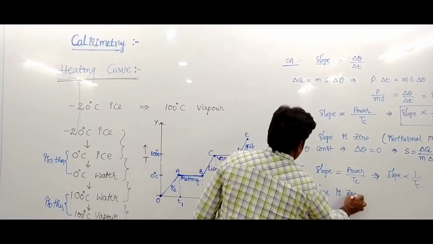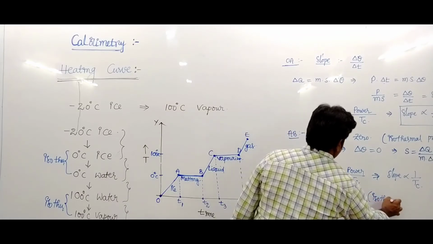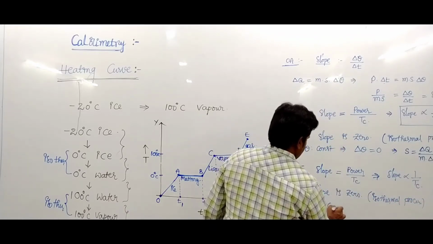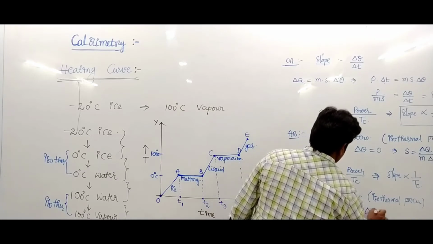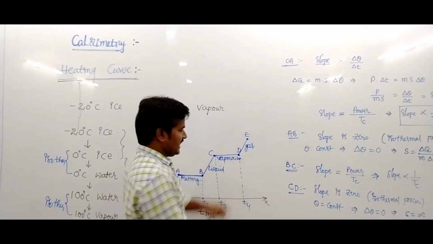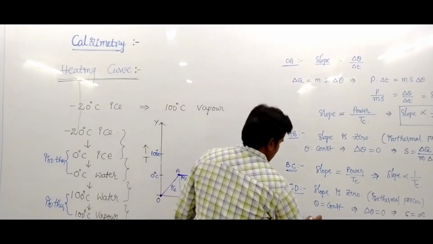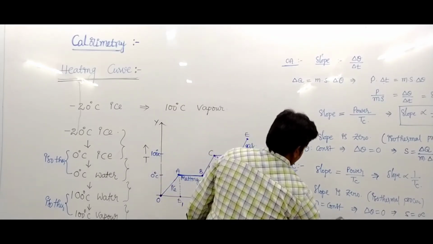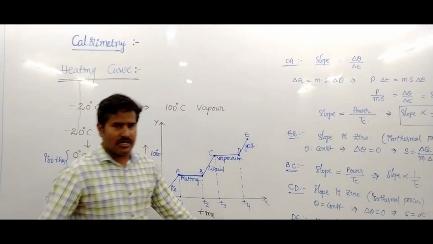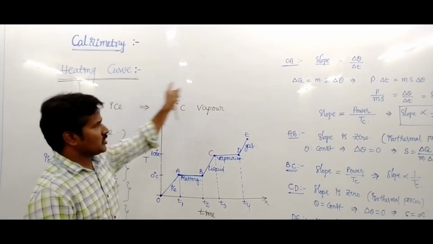This is also an isothermal process, the temperature is constant and delta theta becomes 0, then S becomes infinite. Again DE, the temperature of vapor increases. This is the last condition, the temperature of vapor increases. Okay, this is the total heating curve.